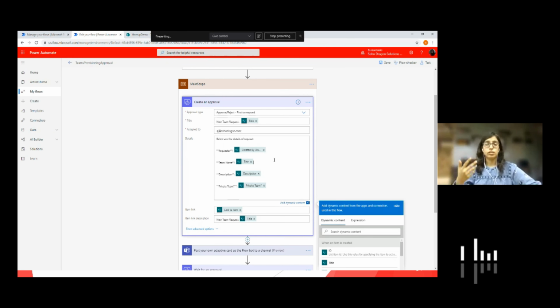Then what are the details of my request? So of course, I don't want the user to go into SharePoint and then open the request. I want to show all the details of the request in my approval card itself, right? So that the user does not have to navigate away from Teams. That is why I'm including all important data about the request in the details here.